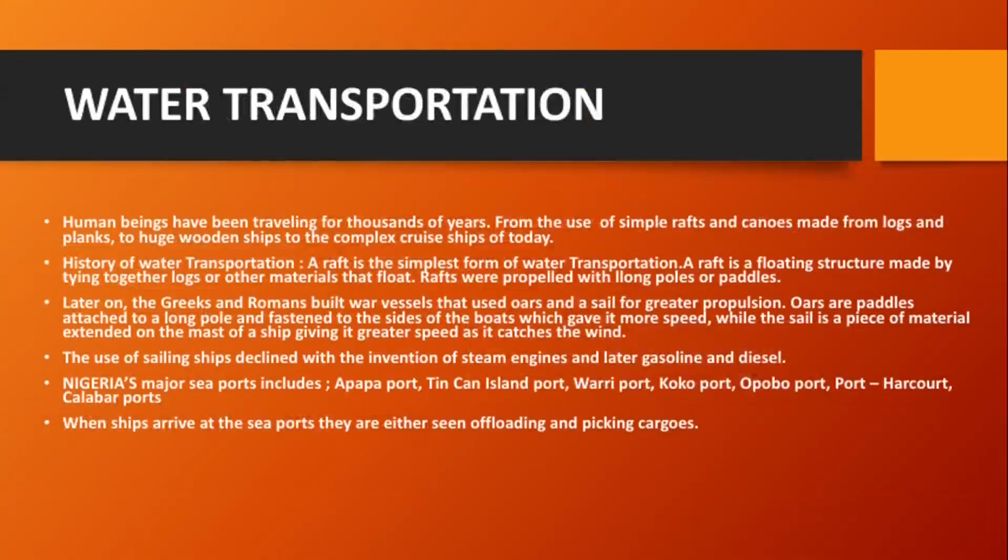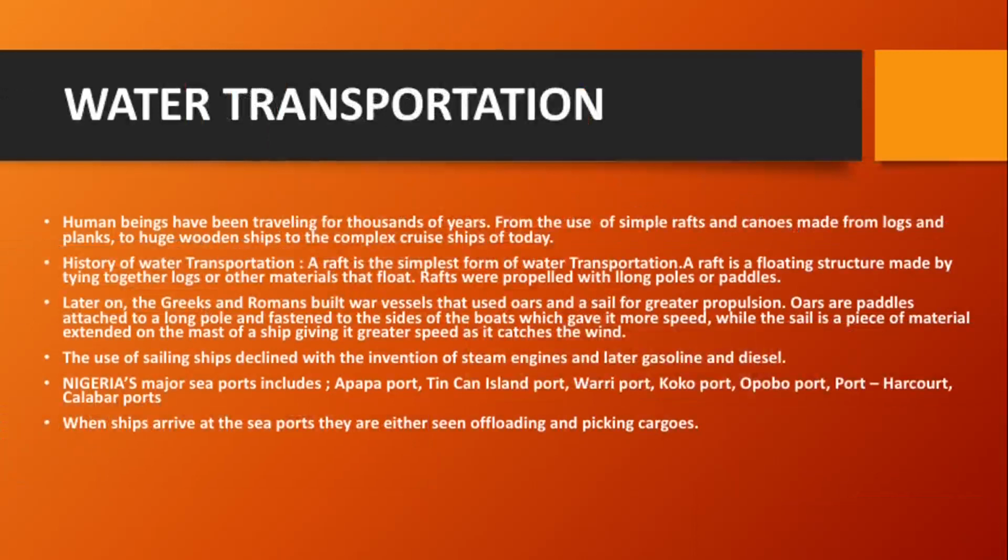So, water transportation. Human beings have been traveling for thousands of years, from the use of simple rafts and canoes made from logs and planks to huge wooden ships to the complex cruise ships of today. So, from rafts to canoes to big ships to cruise ships. They used rafts. A raft is the simplest form of water transportation.